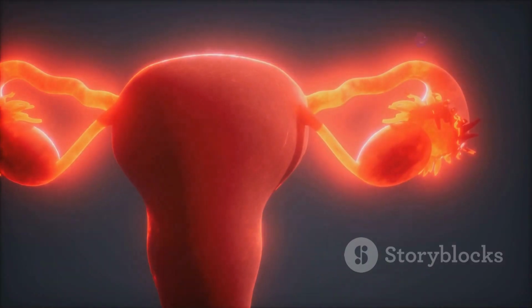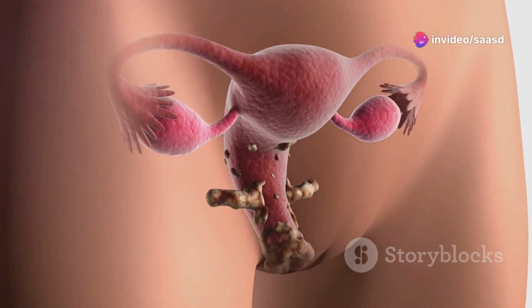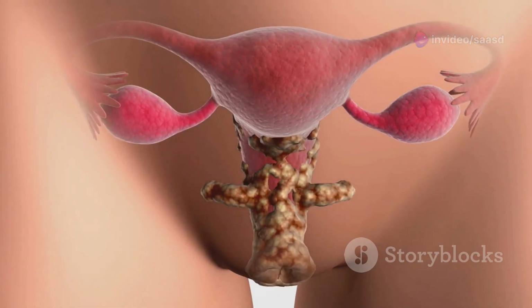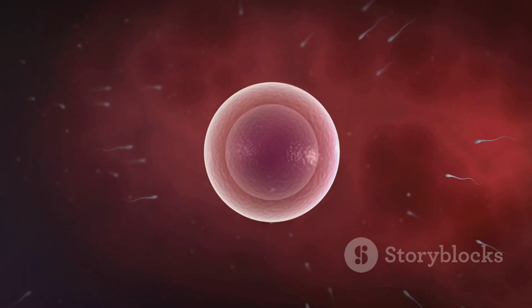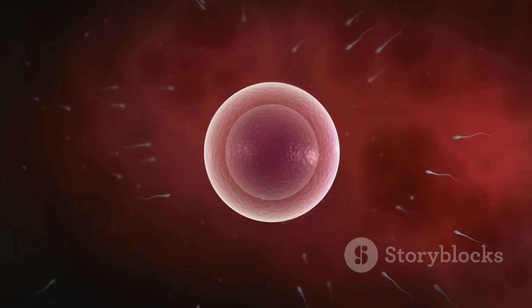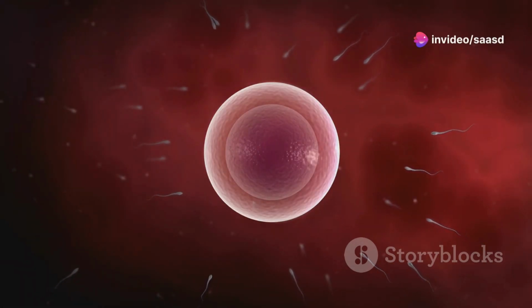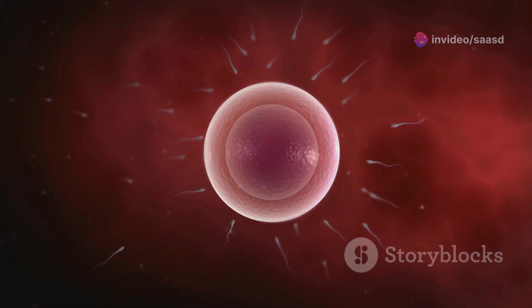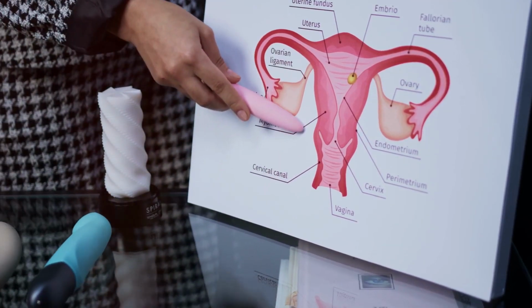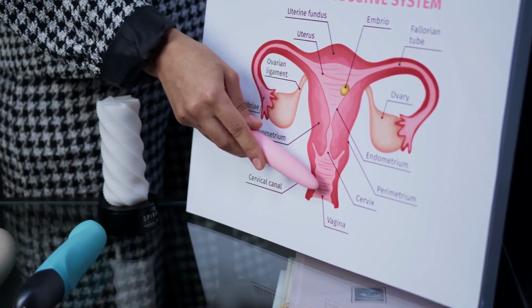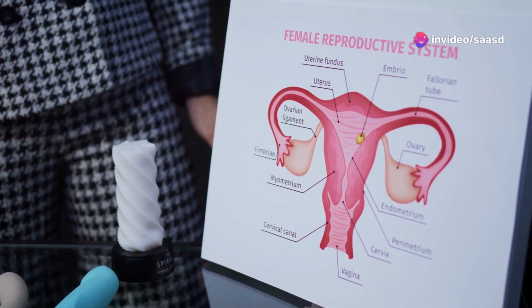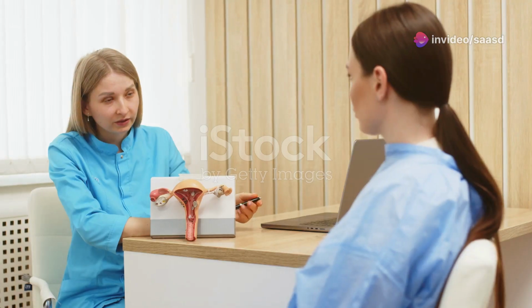Typically, ovulation occurs around the midpoint of your cycle, about 14 days before your next period. This is when an egg is released from one of your ovaries and is available for fertilization. During the follicular phase, the body prepares an egg for release. Hormones like estrogen play a crucial role in this process, helping to thicken the lining of the uterus in preparation for a potential pregnancy. After ovulation, in the luteal phase, the body prepares for a possible pregnancy. The hormone progesterone helps maintain the thickened uterine lining, creating a supportive environment for a fertilized egg to implant and grow. Understanding this cycle is the foundation for predicting your fertile window.